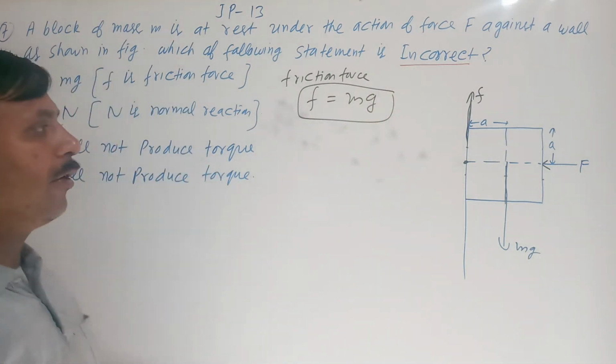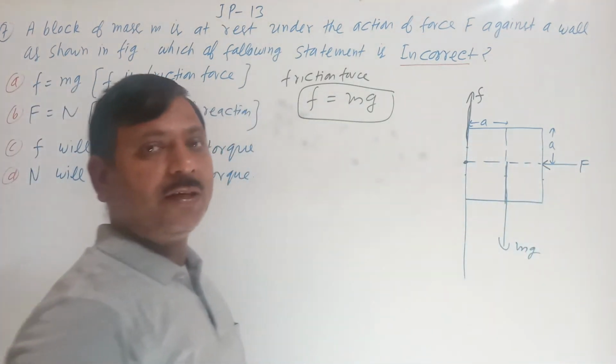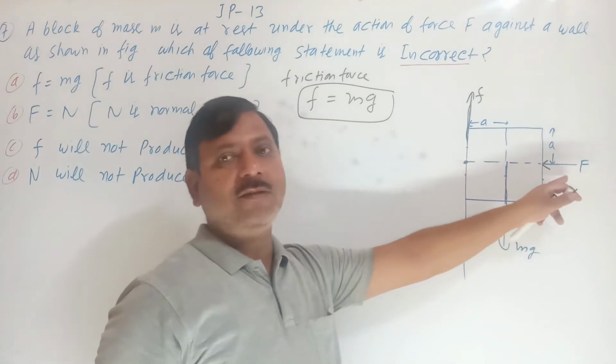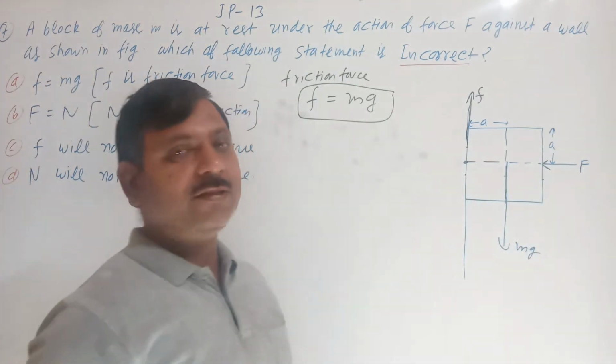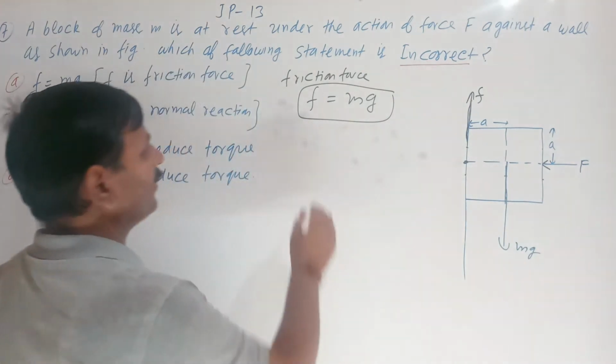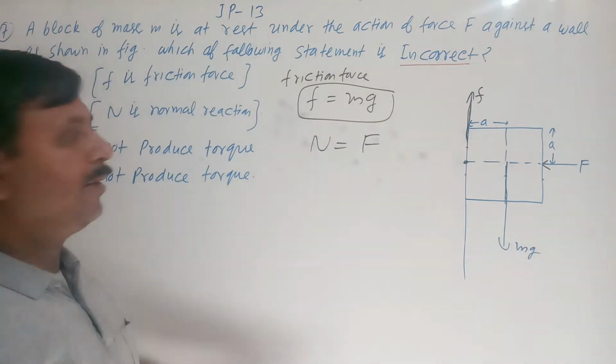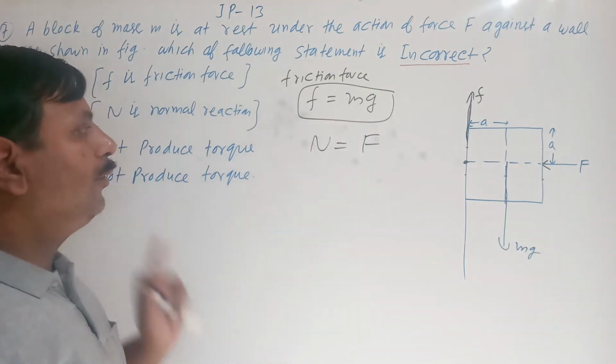Second thing, F is the normal reaction. When force is applied, the normal reaction will adjust to this applied force horizontally. So 100%, N is equal to F, the normal reaction will be equal to the force.